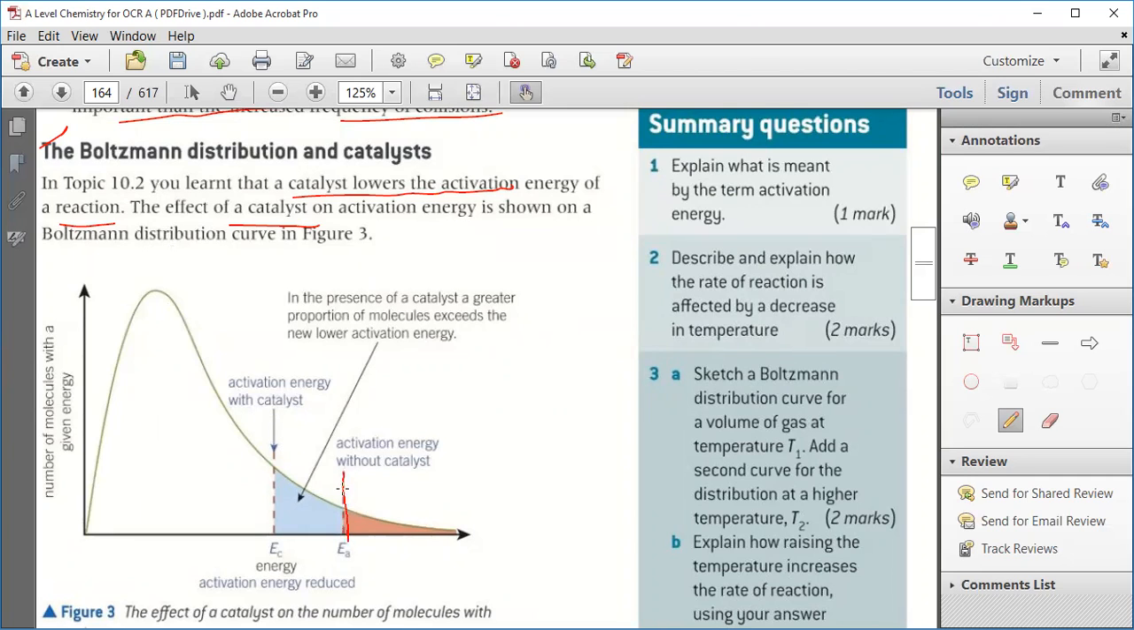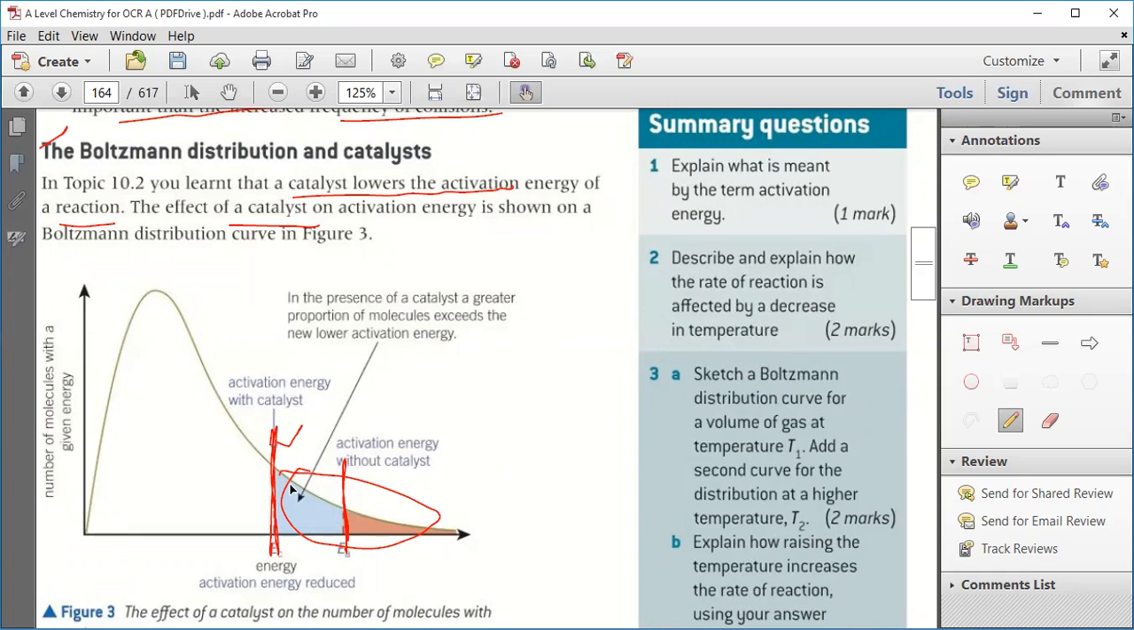Now this EA is without catalyst, and as you add the catalyst, the energy is lowered. So now this becomes EA with the catalyst. As this is the EA with the catalyst, you can clearly see more particles there which have more energy than the activation energy, so there will be a greater rate of reaction. The reaction will increase.